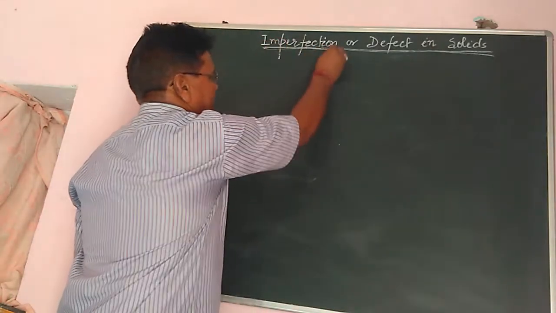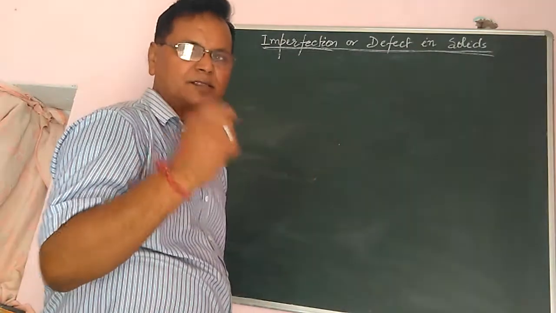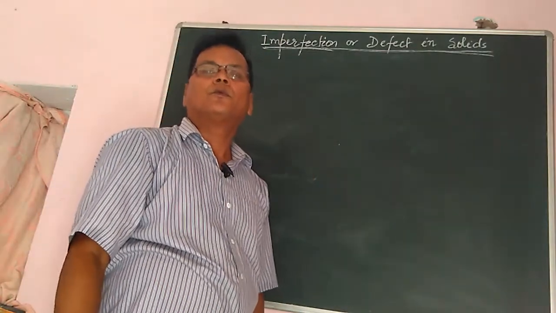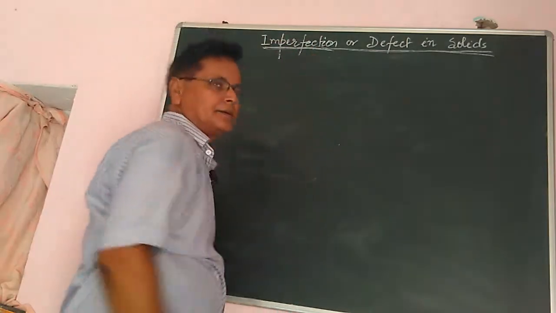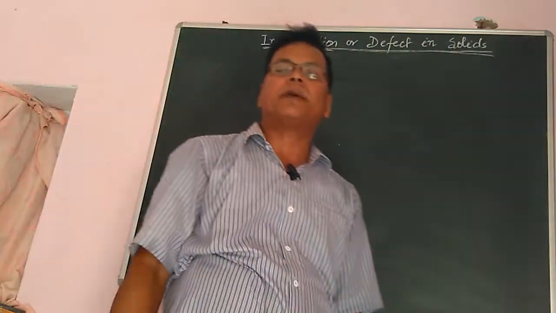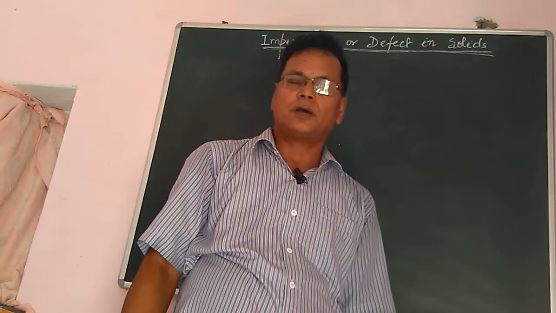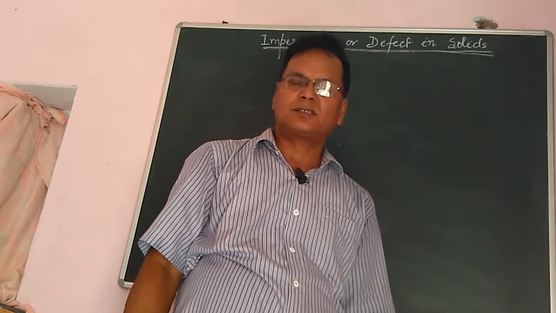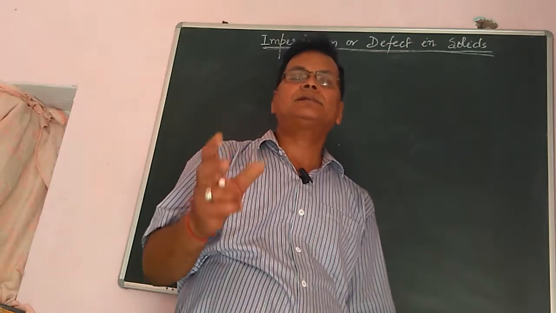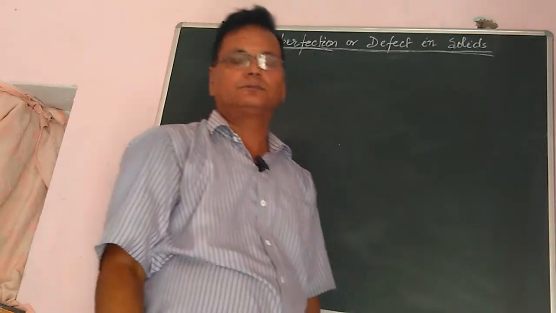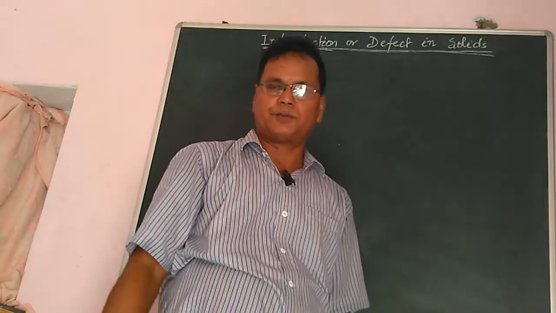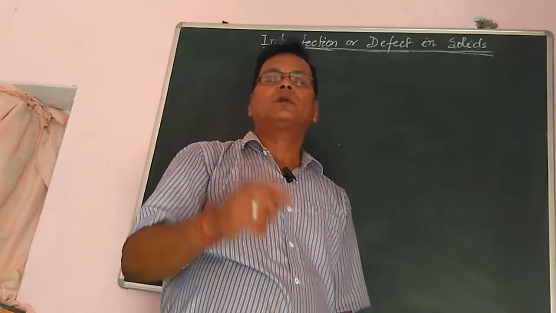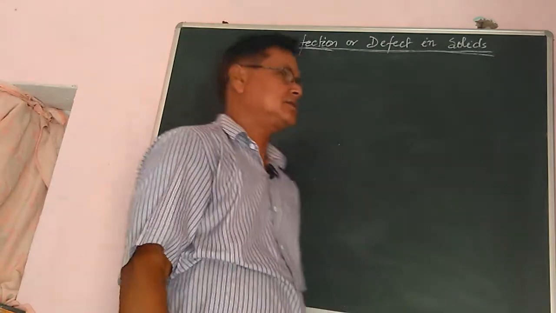Imperfection or defect, both are similar words, synonyms. Its meaning is that if there is any departure or dislocation of particles in the arrangement, then that is called imperfection.